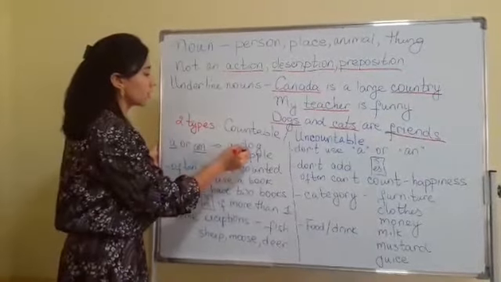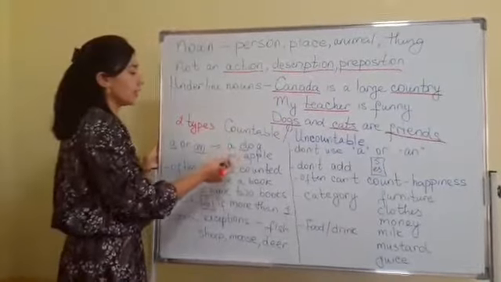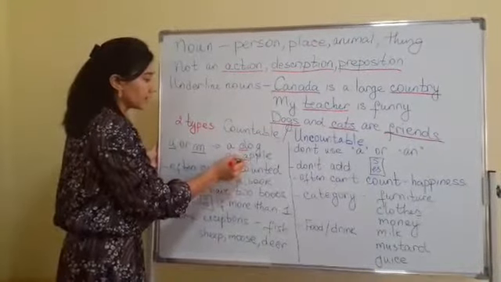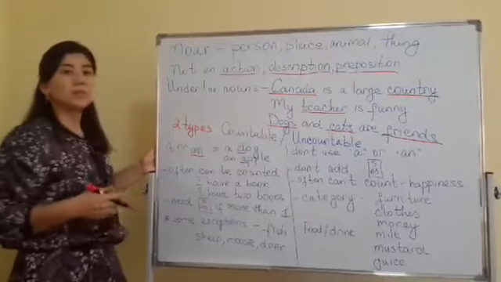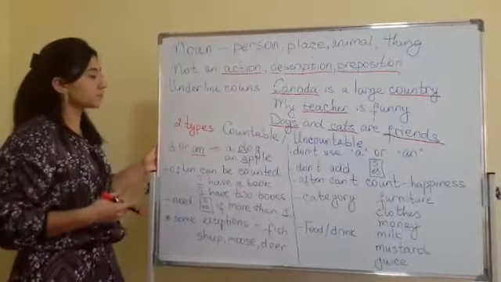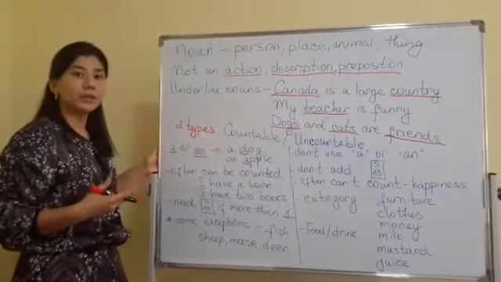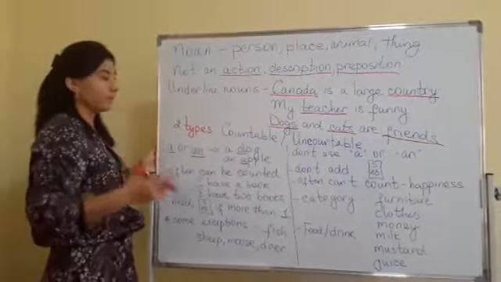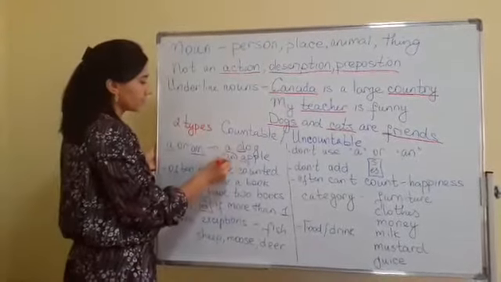For example, dog starts with a consonant letter, that's why we put a. Apple starts with a vowel letter, that's why we should use an. There are 5 vowels: a, e, i, o, u. Before these letters we should use an.